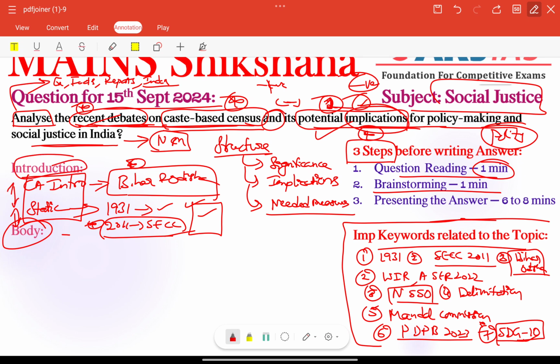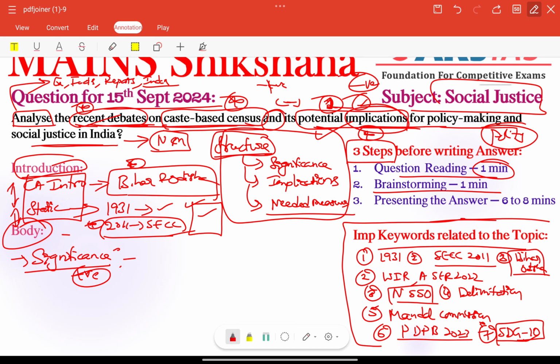So here, significance, as per the structure skeleton of the topic, first we need to write some significance of the caste census or recent debates, right. Significance means here pakka positive points only, right. Addressing social inequalities is the first important thing, right. By doing this caste based census, we are addressing social inequalities. That is also a very important point here, right.